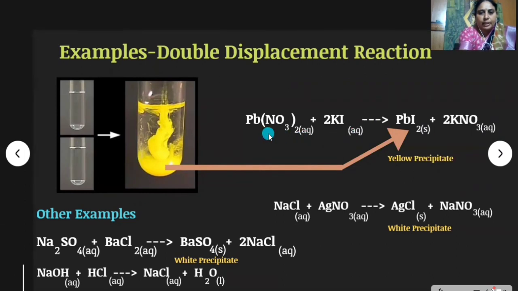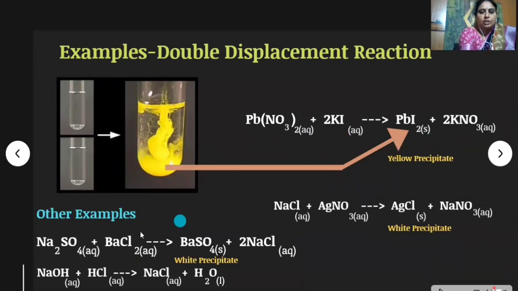In lead nitrate, lead is the cation and nitrate is the anion. In potassium iodide, potassium is the cation and iodide is the anion. See here, the two components are exchanged. Cations and anions are exchanged. So if both components are exchanged in two reactants, this is known as a double displacement reaction.